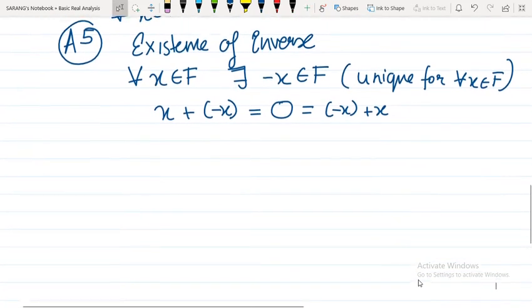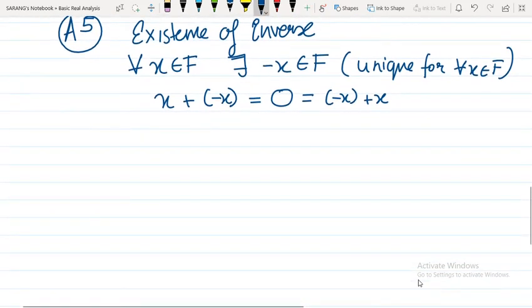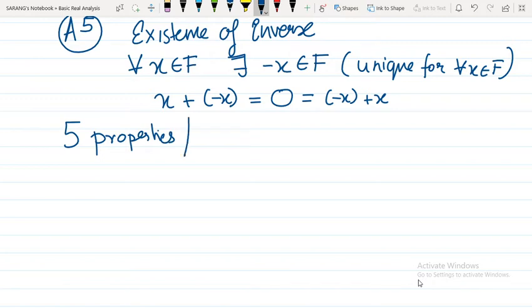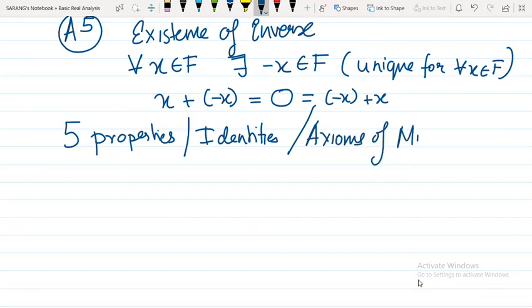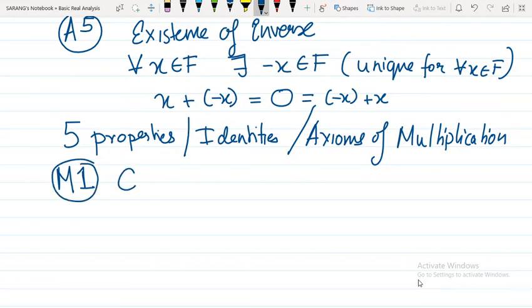Now similarly, there are five properties, or identities, or axioms, of multiplication also. We'll call the first property M1. Similarly, M1 is closure here also.